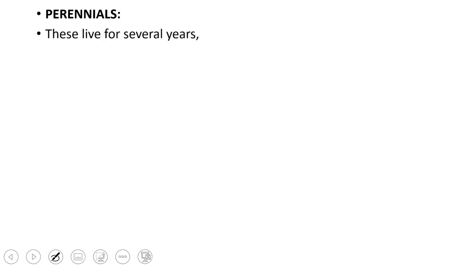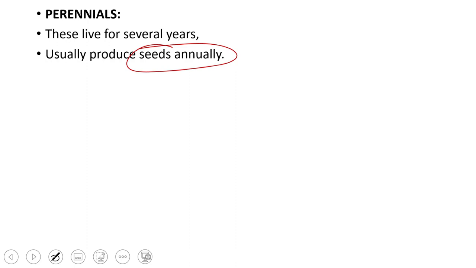Next are the perennials, those plants which live for several seasons or several years or many seasons. And these several or many, it varies according to the age of plant. It may be 10, 20 or 30 years, or it may be thousands of years. It depends upon the plant. And what these plants do, that they produce seeds every season.